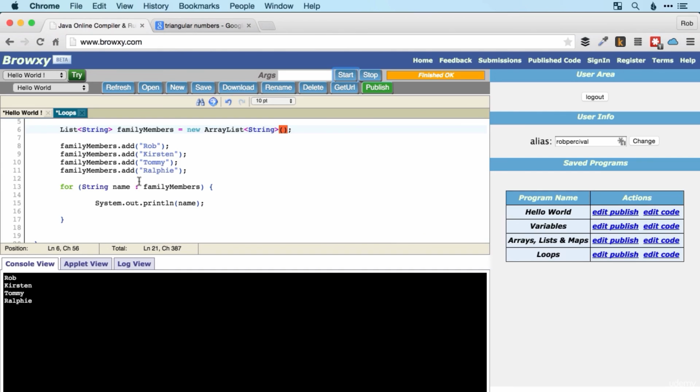There we go. So it is conventional, if you know what type of object is going to be in your list, to define it right at the start, and that then stops you having to have problems later on. Brilliant. So now we've covered our 3 loop types. In the next video, we're going to check